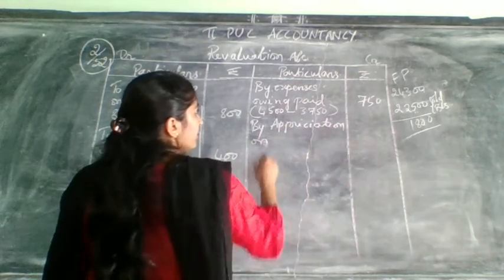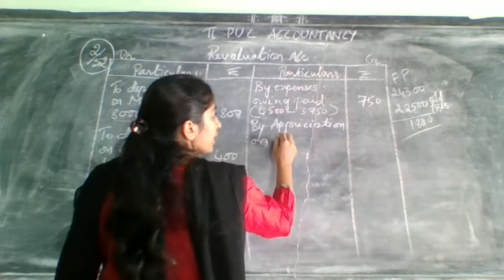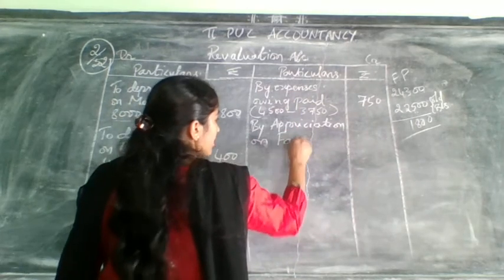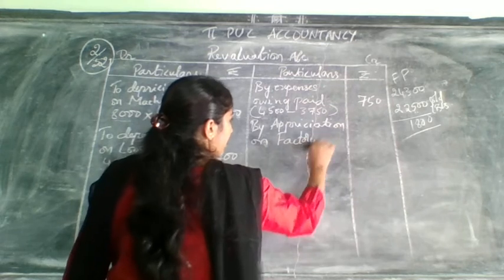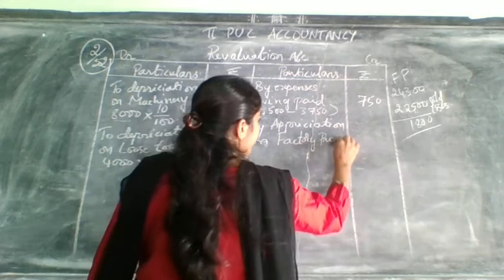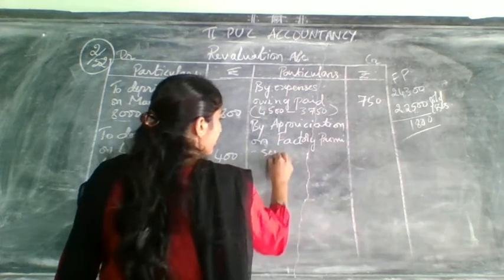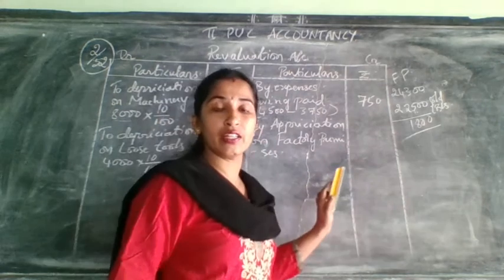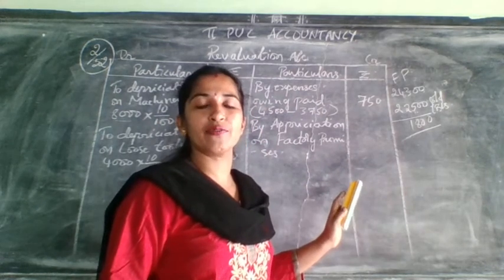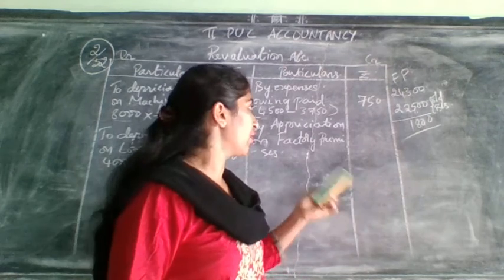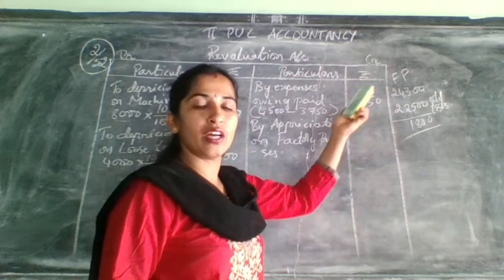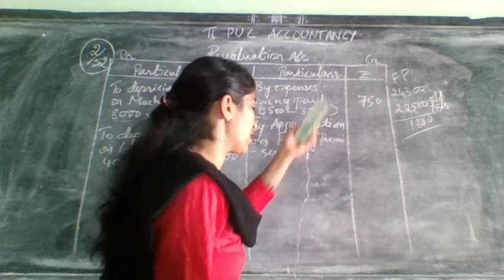on which one have they given? Factory premises. Write that, factory premises. Here they have not given a percentage, instead they have given revalued. When they have given revalued, I told you, you need to take the highest value first.